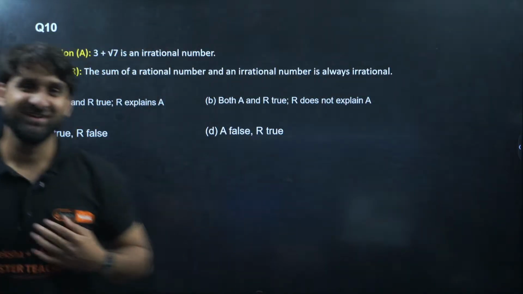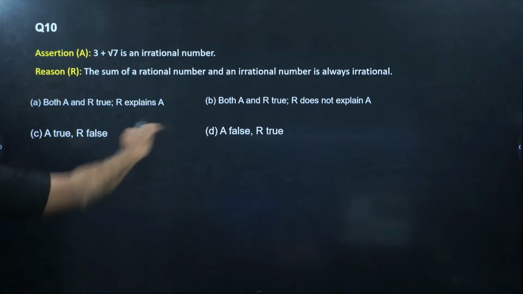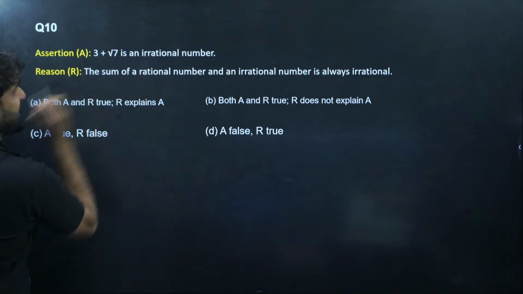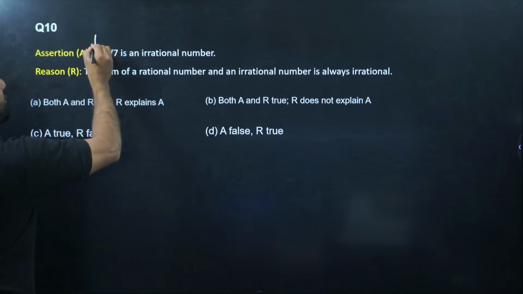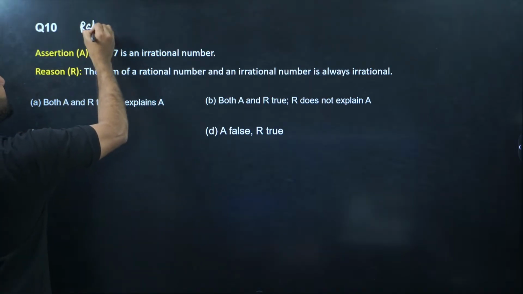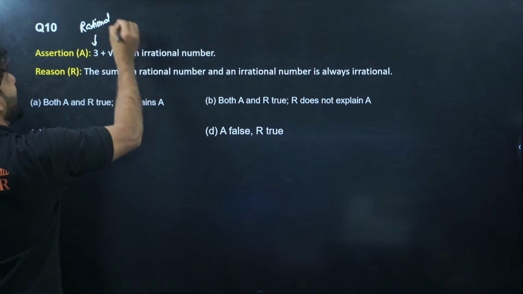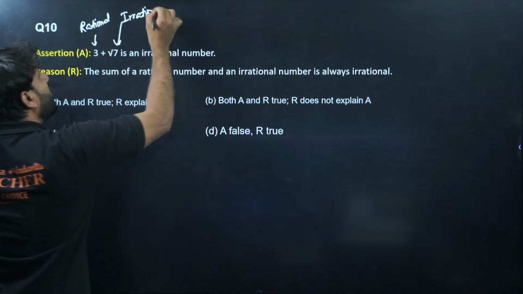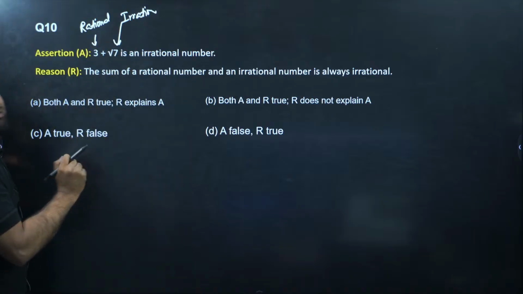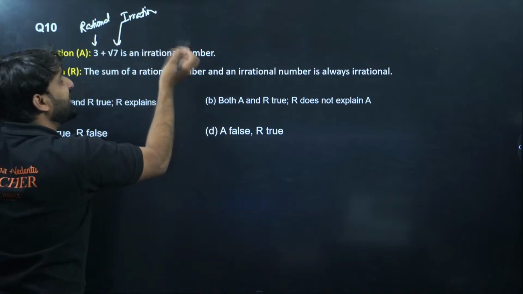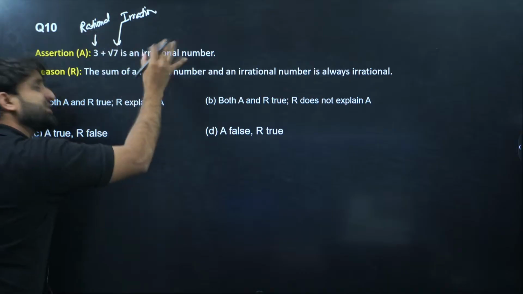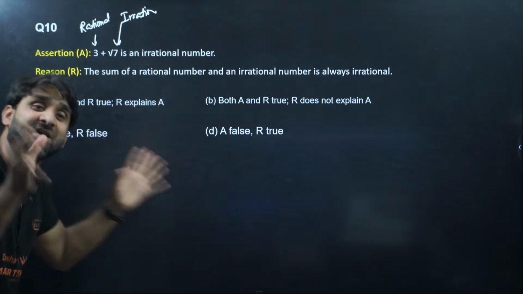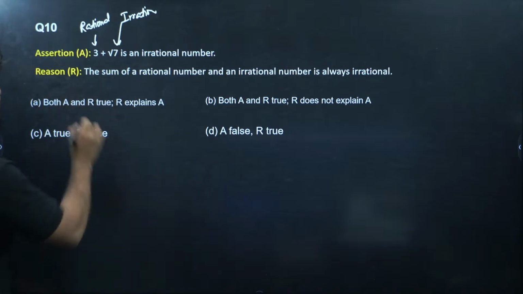Next question. Question number 10. Look at the assertion: 3 plus root 7 is an irrational number. Yes, obviously, because 3 is a rational number and root 7 is an irrational number. When we add rational with irrational, the result is irrational. The sum of rational and irrational is always irrational. So the assertion is correct.